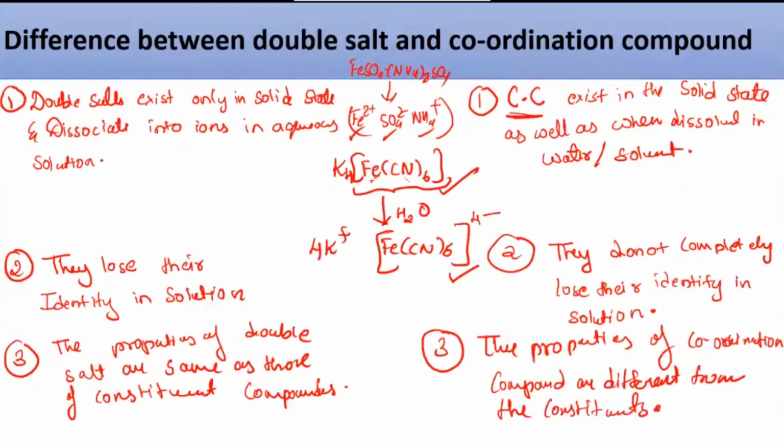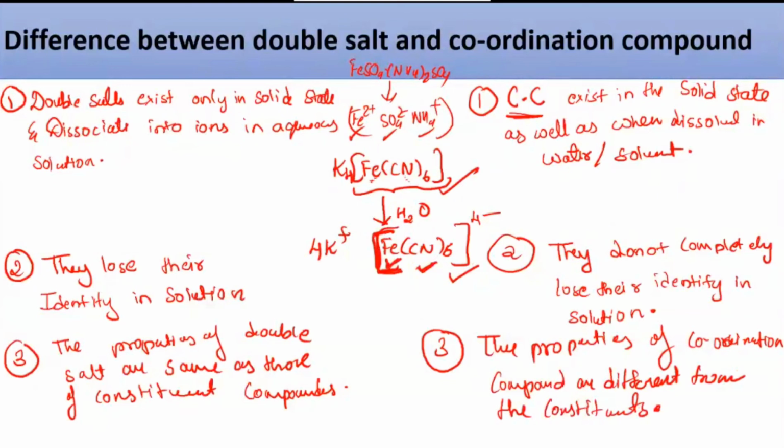The properties of the coordinate compounds are different from the constituent ions because this particular complex is not answering any test. I told you this doesn't give you an answer for Fe ion, neither does it give you an answer for cyanide ion. So whatever constituent ions are present, their properties are different, and when they form a complex, the properties are a little different.